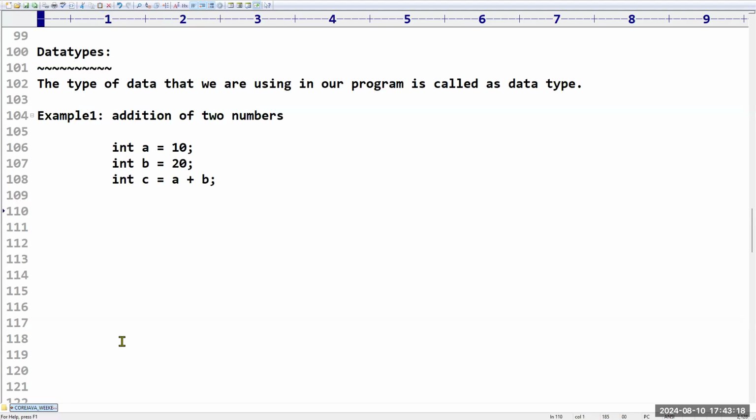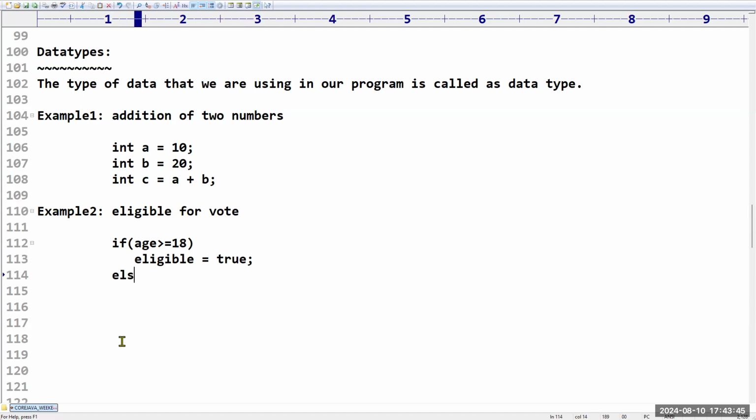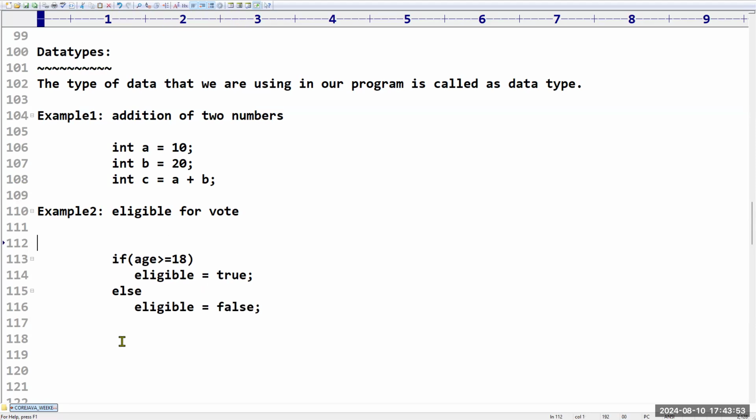Now, second example. I want to check whether a person is eligible to vote or not. What will I do? I will take an if condition. If the value of age is greater than or equal to 18, then eligible is equal to true. Otherwise, eligible is equal to false. Do you know this eligible statement you are taking, right?